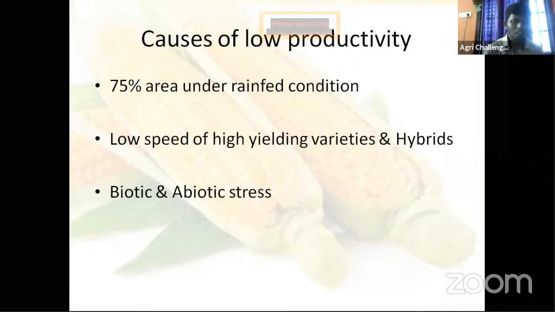Other than that, low spread of high yielding varieties and hybrids. Even now in most places, most of the farmers use local varieties, local seeds for sowing, not hybrids, and there is no availability of hybrids and high yielding varieties.